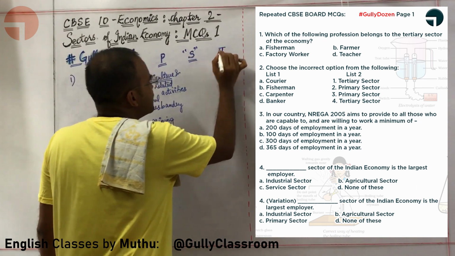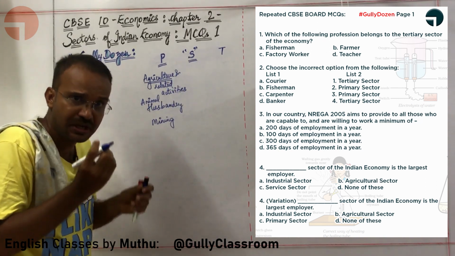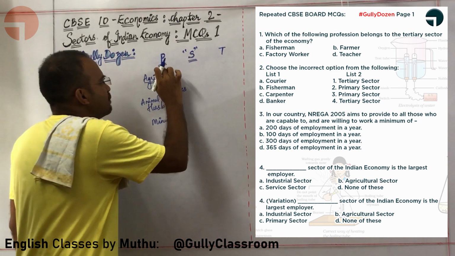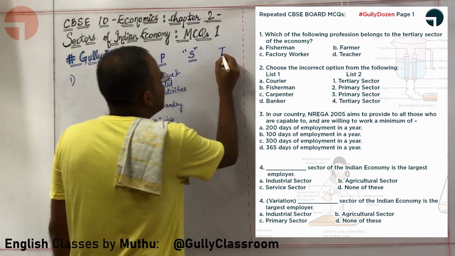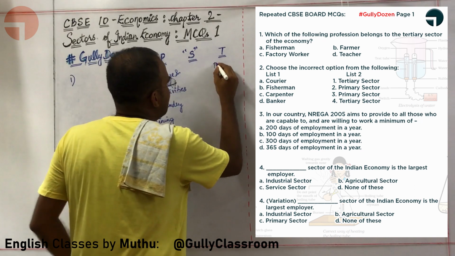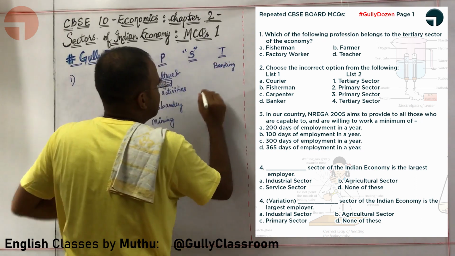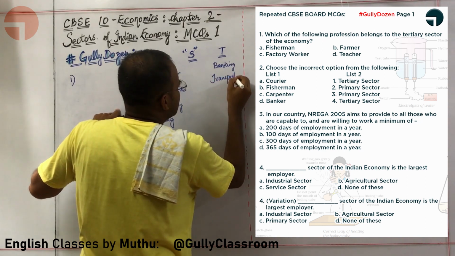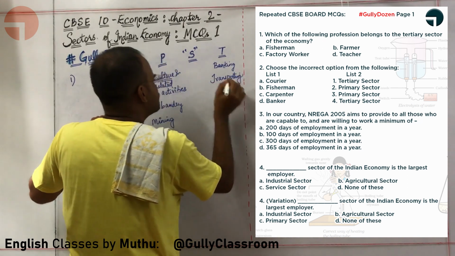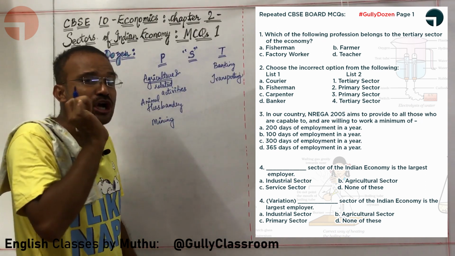What about tertiary sector, sir? Tertiary sector is a sector which is going to help both primary and secondary sectors to function. For example, tertiary sector involves banking, which is necessary for both primary and secondary sector. It involves transporting both goods and people. Usually transporting of goods is called logistics.